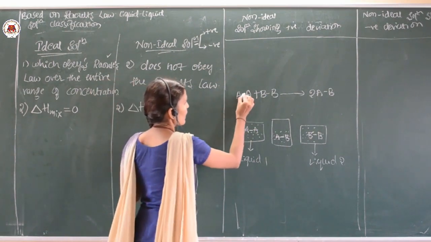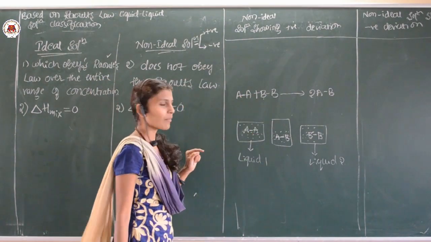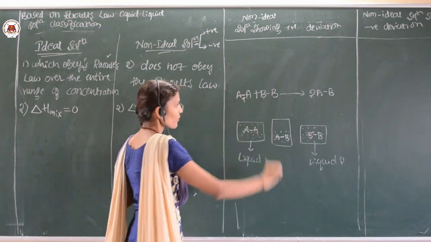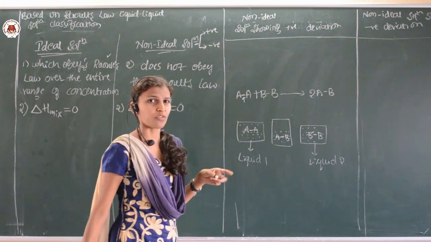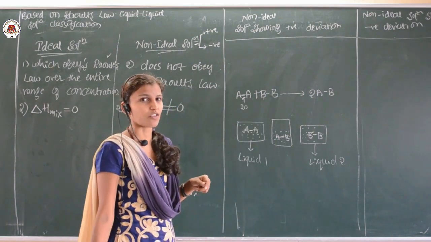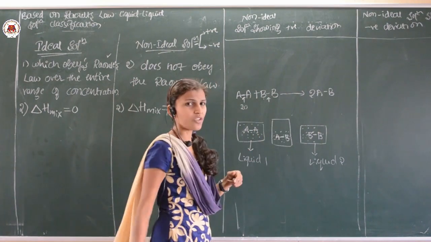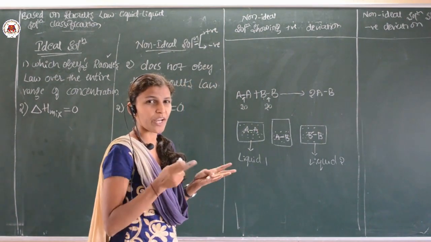So let us consider AA interactions reacting with BB interactions. It means we need to break these. In order to break this bond, we are supplying a certain amount of energy. Let us consider 20 joules. And similarly for BB interactions, we are providing 20 joules of energy in order to break it.